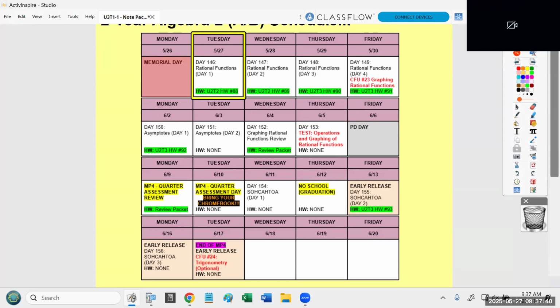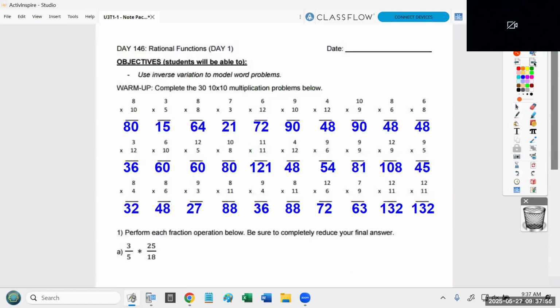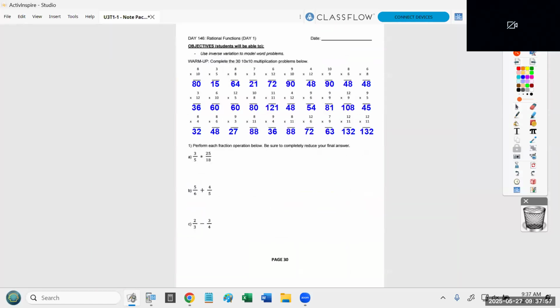Students need to arrive with a charged Chromebook. And then the last week of the year, there is an optional CFU, which historically students do really, really well on. It's kind of like the last opportunity you have to boost your grade if you're fighting for something. Okay? All right, today, again, we're going to get through 2 context problems after we do some fraction review.